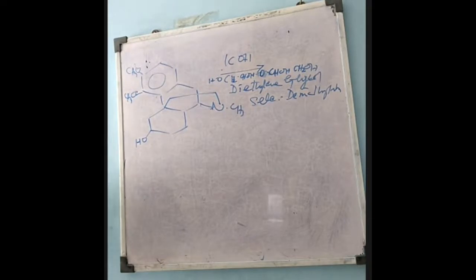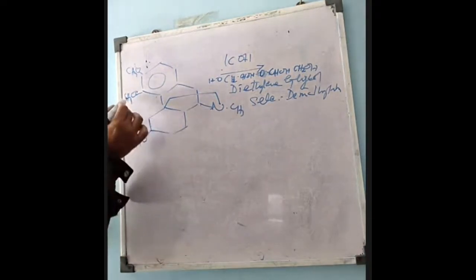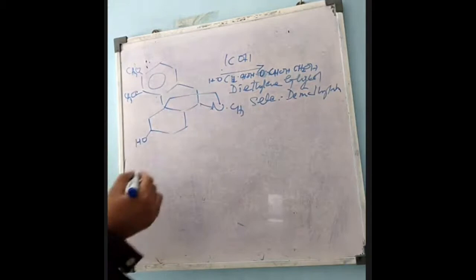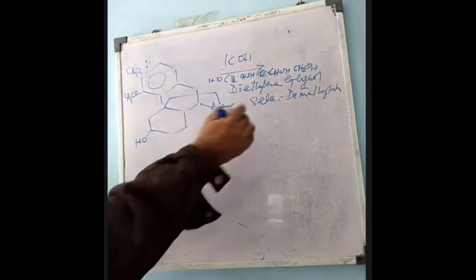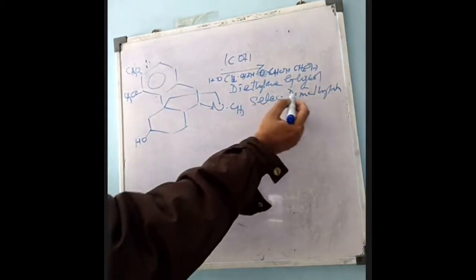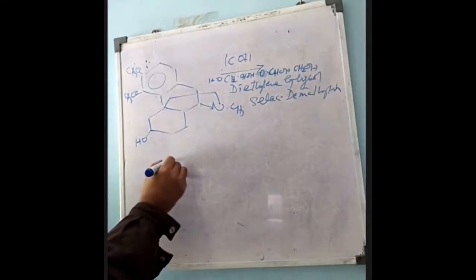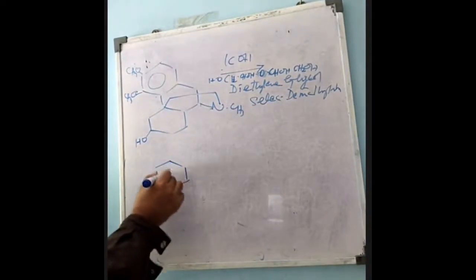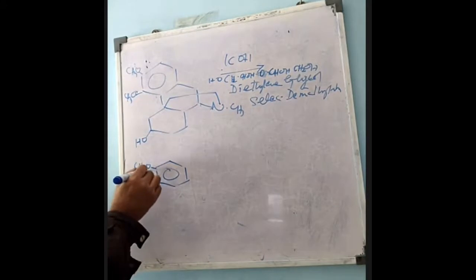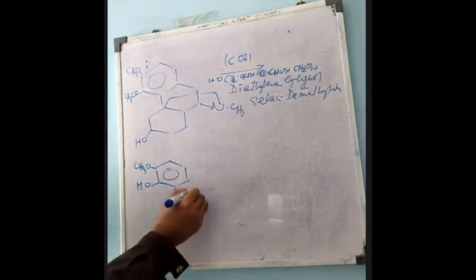And in selective demethylation, what takes place? Only one methyl group will be removed, otherwise this will remain as it is. So it is selective demethylation. And now we have this compound obtained in which this methoxy group remains as it is, this will be removed, and OH remains, the remaining compound the same.